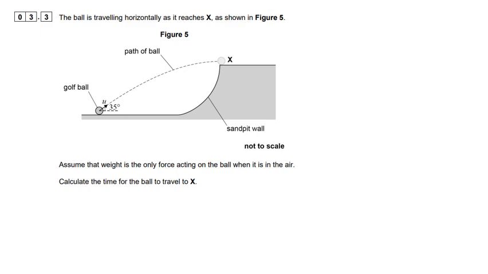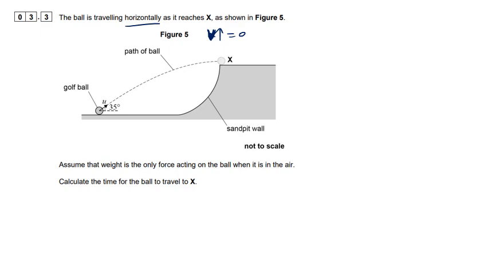So when it reaches X, when it's out of the bunker, out of the sand pit, it's moving horizontally. So that means that the vertical component is now 0. Let's call that v. So the vertical component of the final velocity is 0.